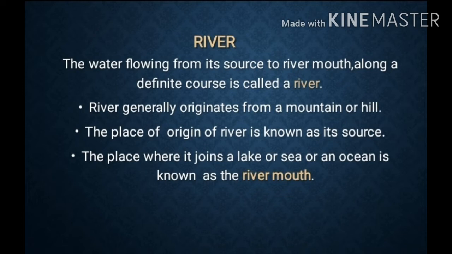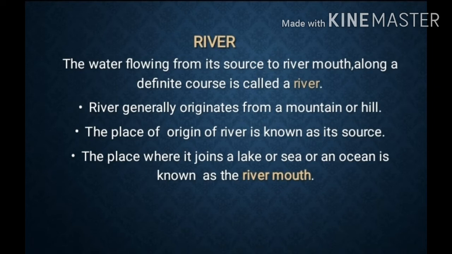Originate means the starting point. The place of origin of a river is known as its source.